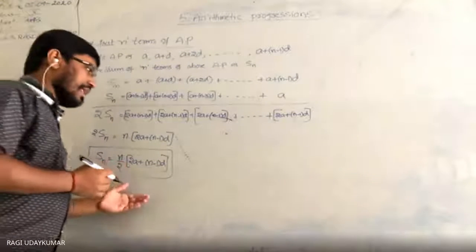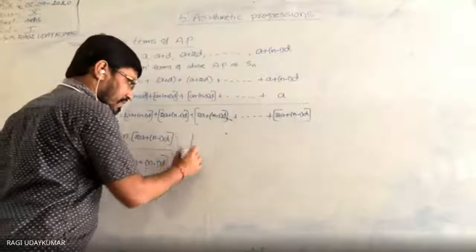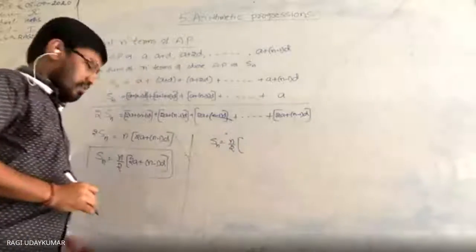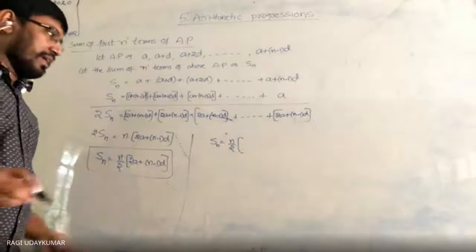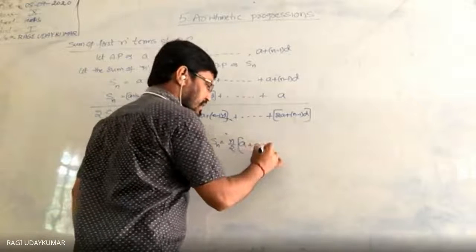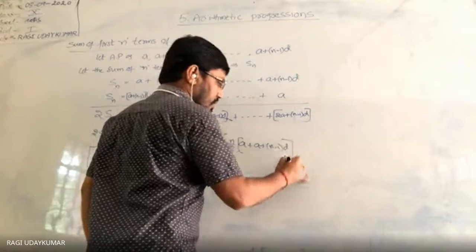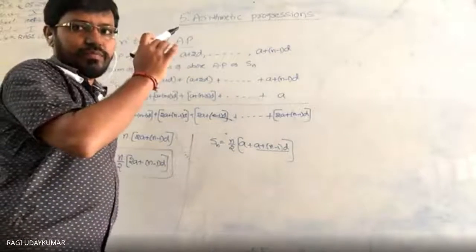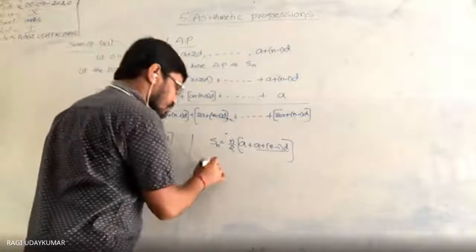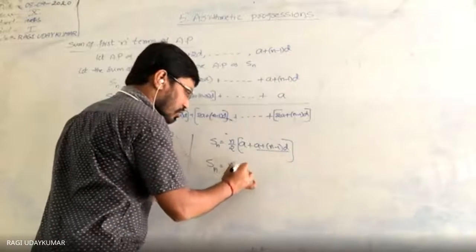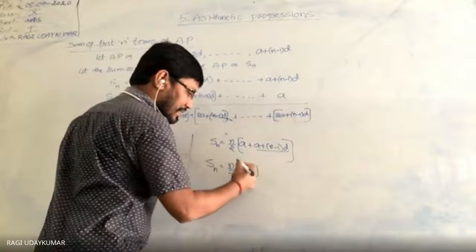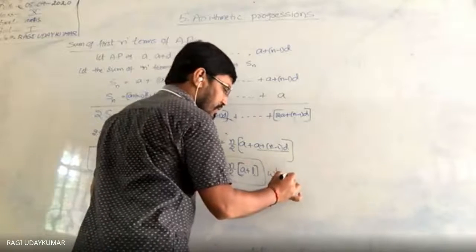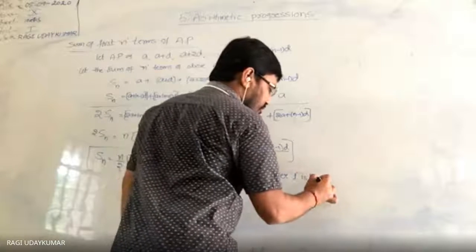And if you see here, this can also be written in another way. See here, Sn is equal to n by 2 of a. This 2a can be written as a plus n-1 into d. So what is this, a plus n-1 into d? It is the last term in this arithmetic progression. So Sn is equal to n by 2 of a plus L, where L is the last term.